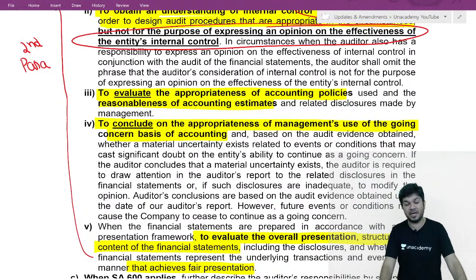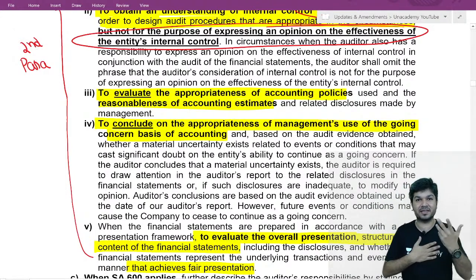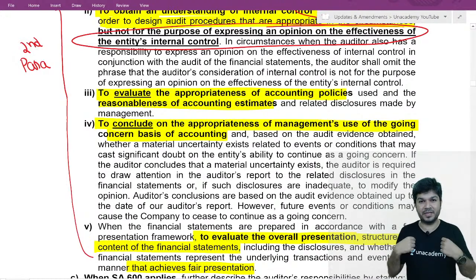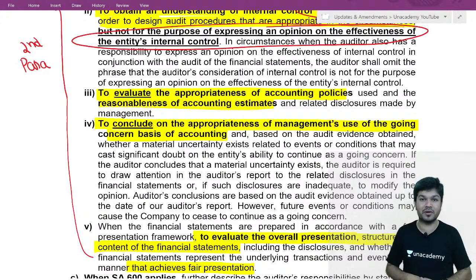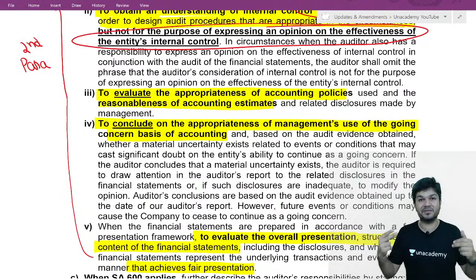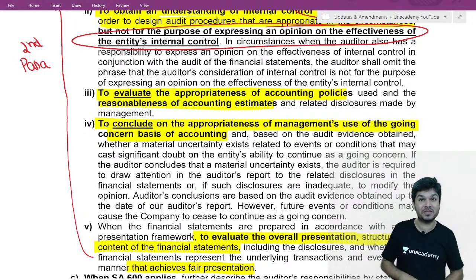The second para, how do we do the audit? One, we exercise professional judgment and maintain professional skepticism. Second, we identify and assess the risk of material misstatement, whether due to fraud or error. Based on that, we design audit procedures responsive to those risks, and we obtain sufficient appropriate audit evidence to provide a basis for the audit opinion.